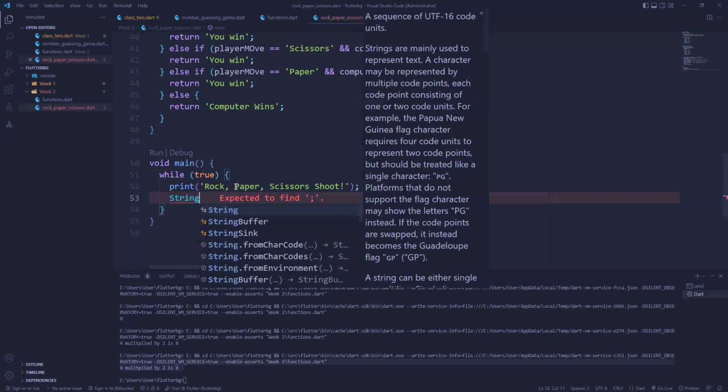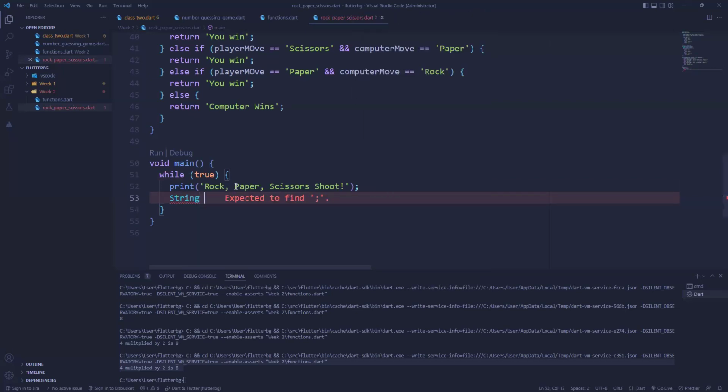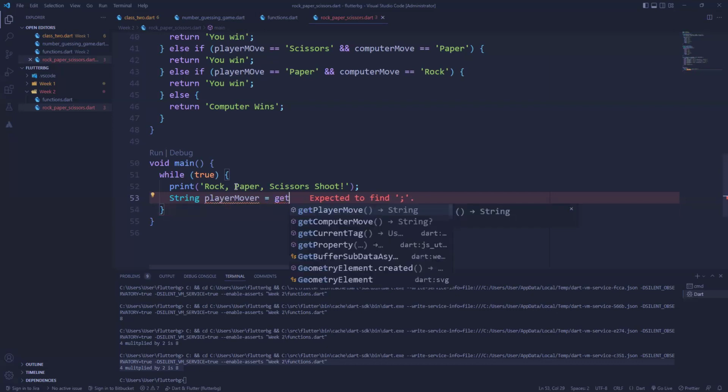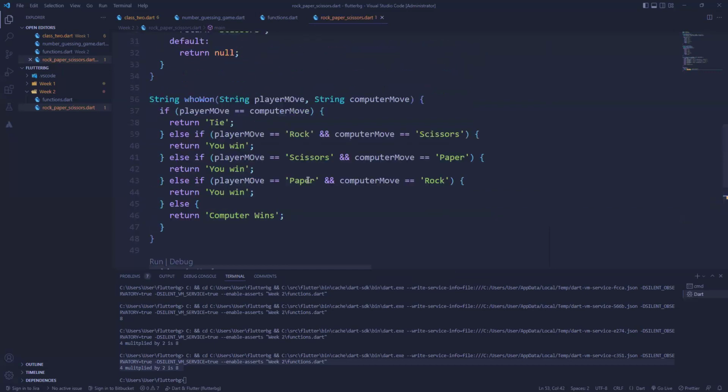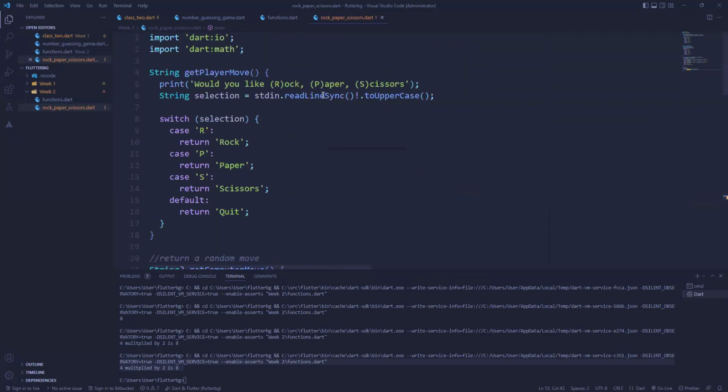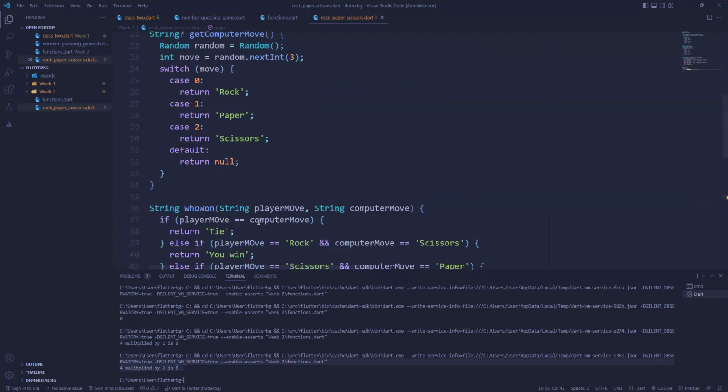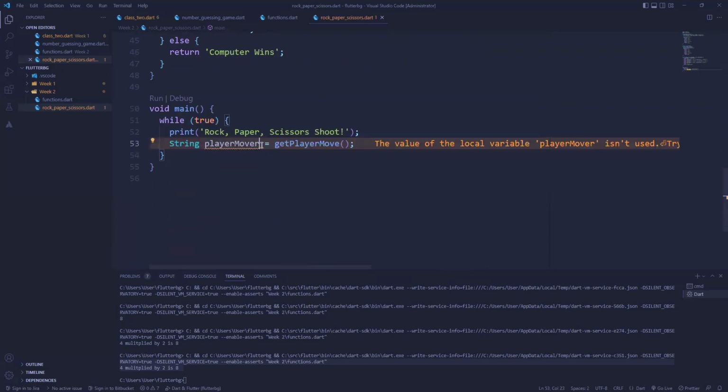So I'm now going to create a variable called player move, and I'm going to store in it the result of calling get player move. Remember, our get player move is where it takes whatever the user actually types in, and it returns it. So what is being returned, I'm now storing in this variable called player move.